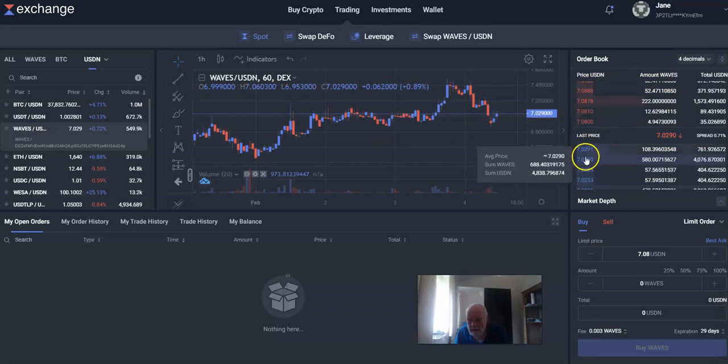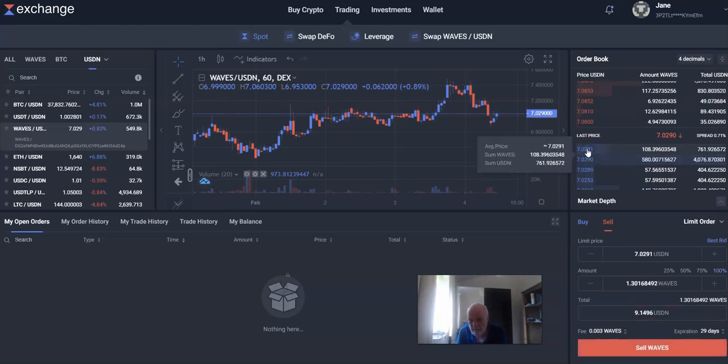And it's going to cost you $7.29. It's this blue figure here. If we click on that blue figure, it'll put it in for you. We're going to sell Waves, but we don't want 9 USDN. We only want 2.5, and so it changes it to the right amount. And then if we click on sell Waves, the order's created. It won't even come up here because it's been completed already.